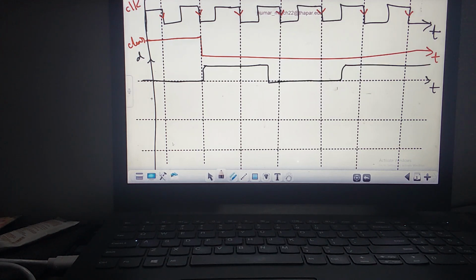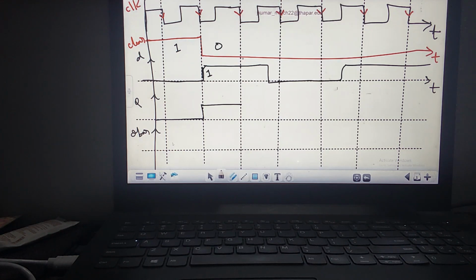Now what is Q and Q bar? When my clear is 1, Q is equal to 0. This is working like when clear is 1, it is making Q equal to 0. When clear is 0, what is the input at this negative edge? D is 1 now. Now what does a D flip-flop mean? Output follows the input. Now the output becomes 1. It will stay the same until the next negative edge comes.